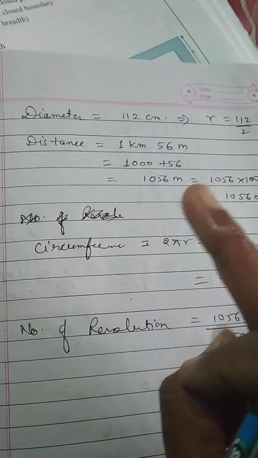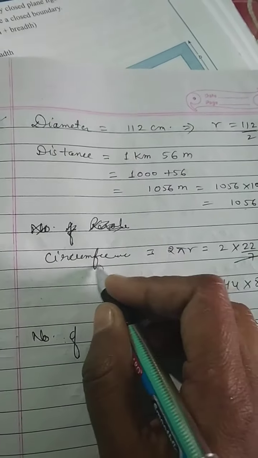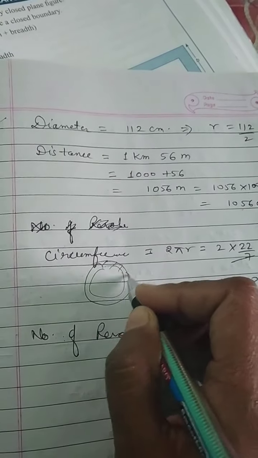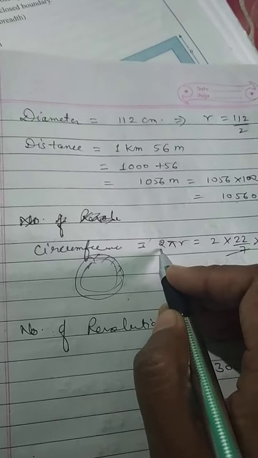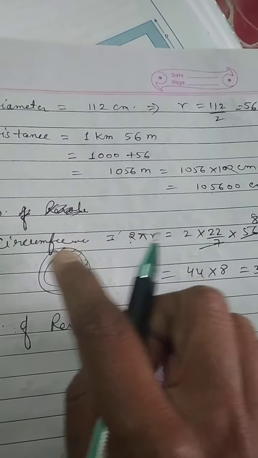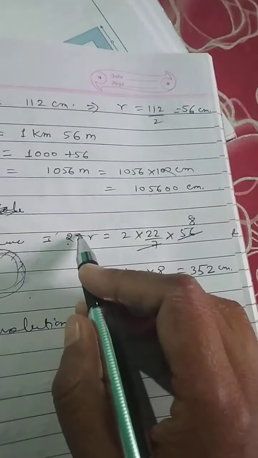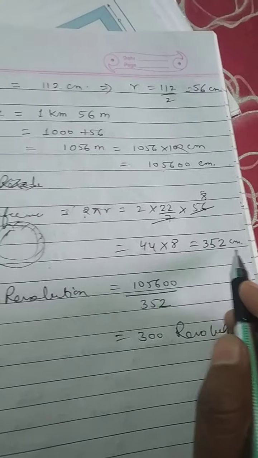Now circumference is equal to 2 pi r, means when the wheel moves, it moves around, that is equal to the circumference of the wheel. The distance in one round will be equal to the circumference of the wheel. Suppose the wheel is like this and it is running one round, that is equal to 2 pi r. So first we will find out how much distance it will cover when it moves one time. 2 pi r is equal to this, r value we have got 56, so we have got 352 centimeter.